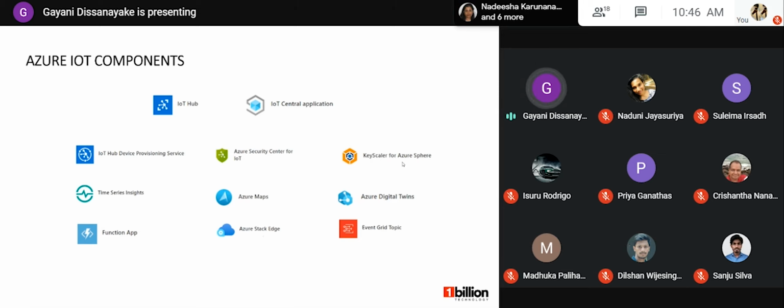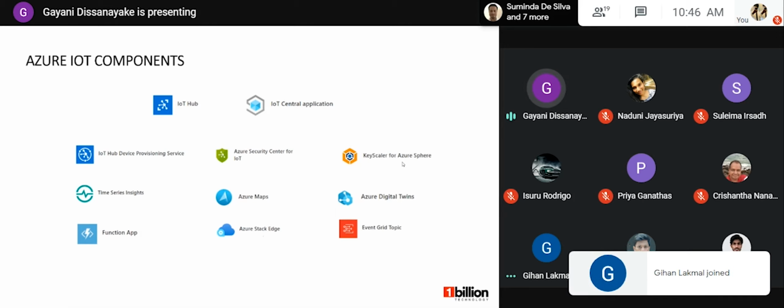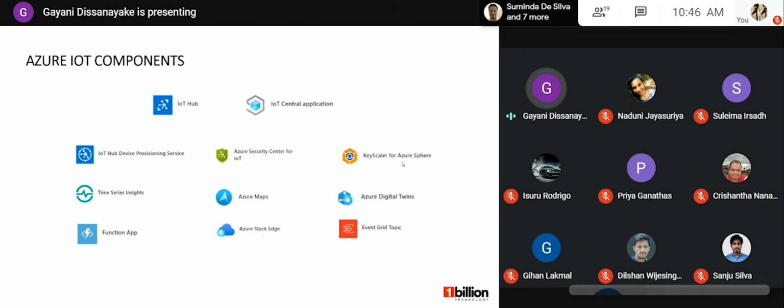Then we have Azure Maps. It helps to find the best route to a given location based on the traffic conditions, weather conditions, and the route conditions. The last one of data analysis is Azure Digital Twins. It creates a digital software model of a physical environment. The solution can query data from the model space, and we also have function apps.